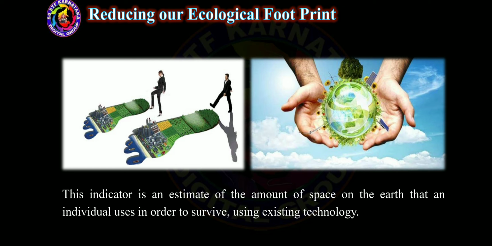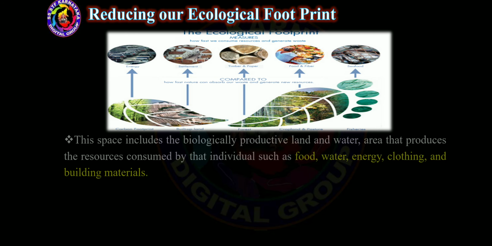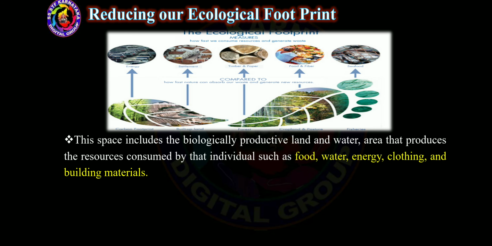This indicator is an estimate of the amount of space on the earth that an individual uses in order to survive using existing technology. This space includes the biologically productive land and water area that produces the resources consumed by that individual, such as food, water, energy, clothing, and building materials.